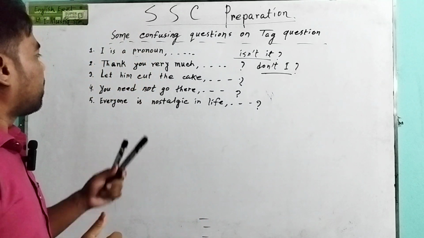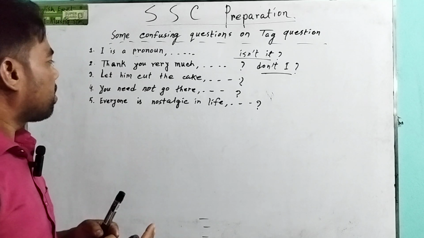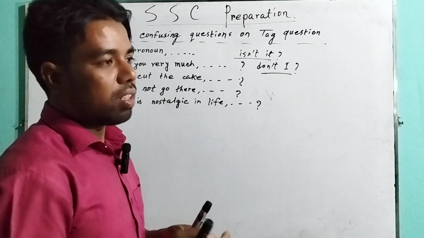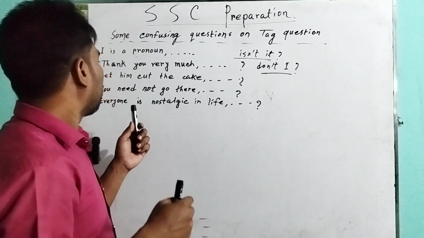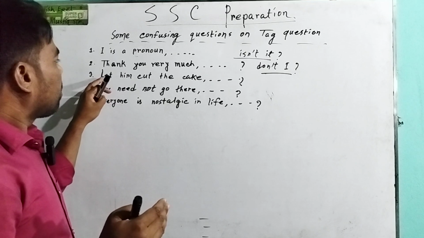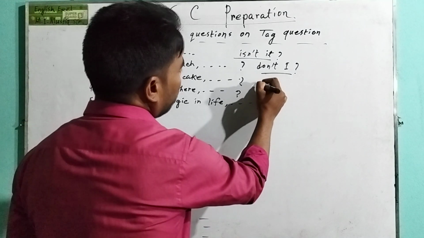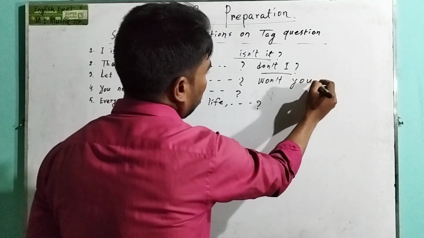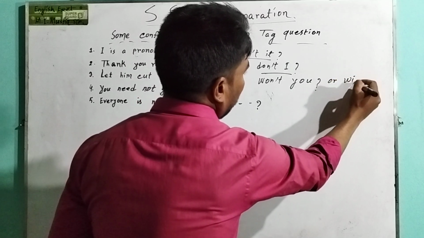"Let him cut the cake." For any imperative sentence except "let's" or "let us": for "let's" or "let us" we have to take the tag "shall we?" But for any other imperative sentence, we have to take the tag "won't you?" or "will you?"